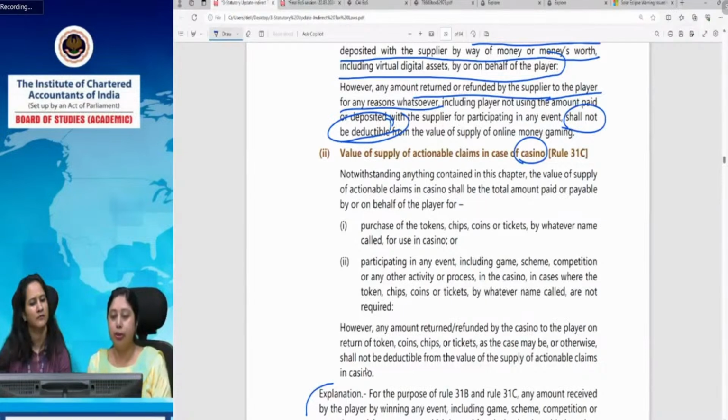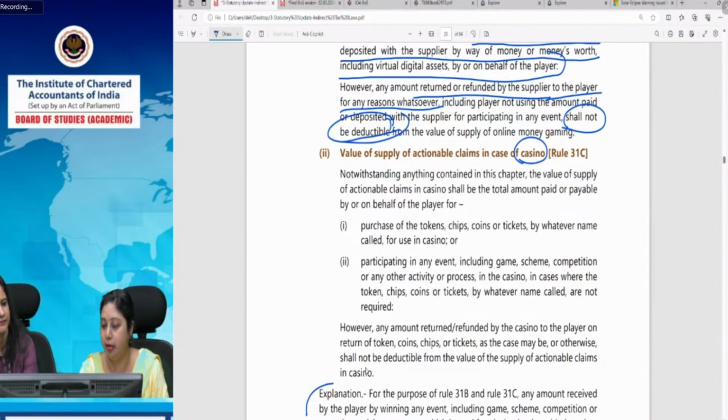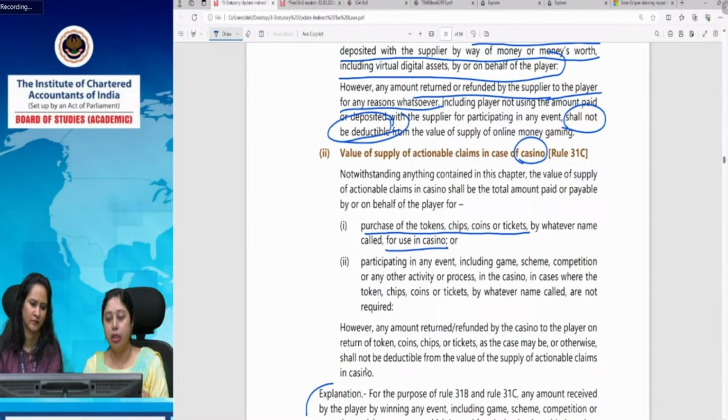We'll see it afterwards. In case of the casinos, the value will be the total amount paid or payable on behalf of the player for purchase of tokens, chips or coins or tickets for use in casino. So when somebody is playing in a casino, he needs some tokens, chips, coins. Whatever amount he has paid for purchasing these tokens, coins, chips, tickets, whatever you call them, that amount will be taxable. So here you can see the amount paid for participating in that particular activity is being taxed.